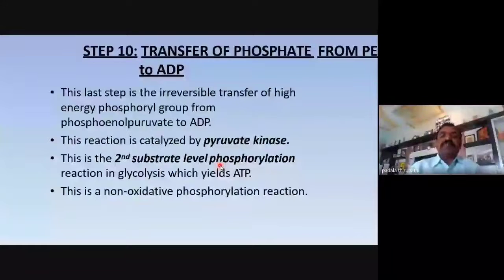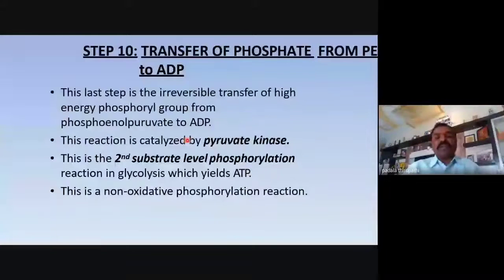In this step, the phosphate is added from PEP to ADP, phosphoenol pyruvate to adenosine diphosphate, to synthesize 1 ATP. My dear friends, 1 ATP per PEP means 2 moles of PEP, that's why 2 ATP are synthesized in the 10th step.